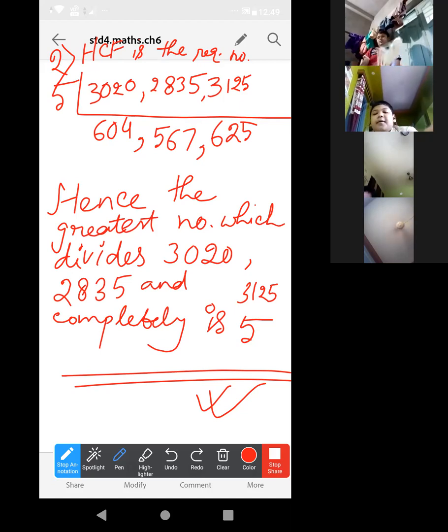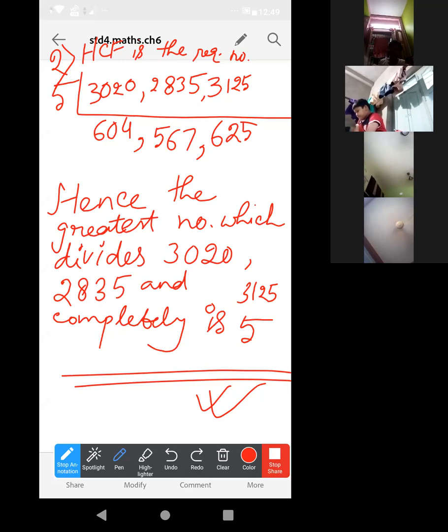Fourth one is very important. Ma'am, will you give it as homework? Yes, you can do number 3 at home. Find the greatest number which exactly divides 315 and 865.